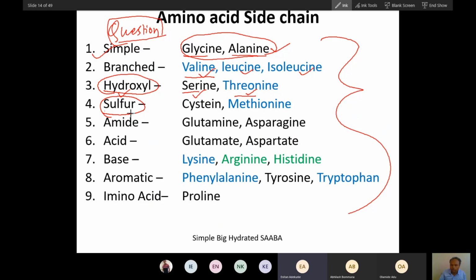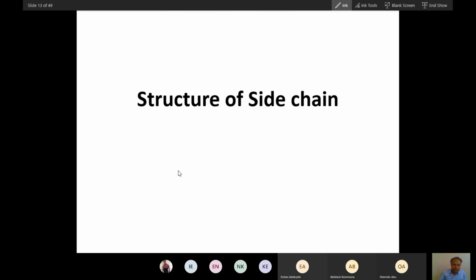Yeah. Now, let's talk about the sulfur containing amino acids. The sulfur containing amino acids are two, cysteine and methionine. Again, it is also very simple. So let me draw the structure of this. This is sulfur. If you understand the simple sulfur containing amino acid, that's well enough. Now let's draw again the structure of alanine. This is acid and this is amino. And this is H, and when you add one carbon, this becomes alanine.